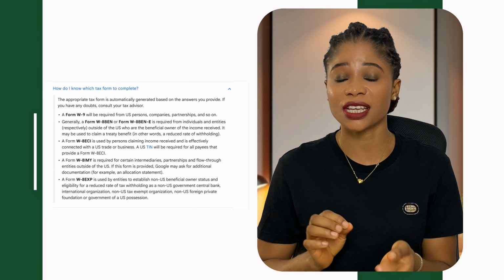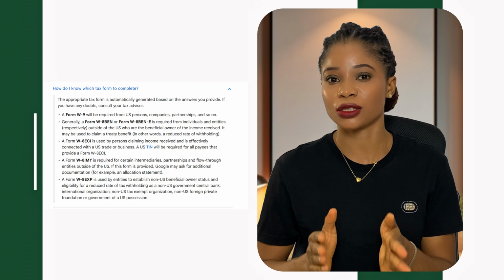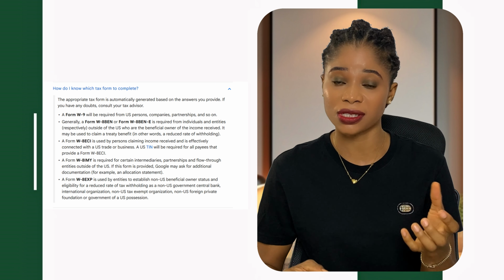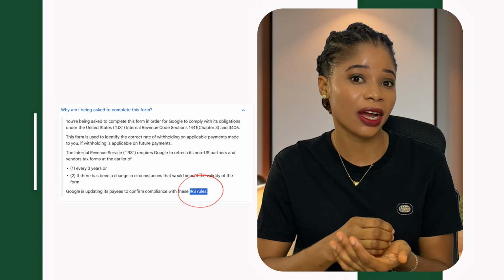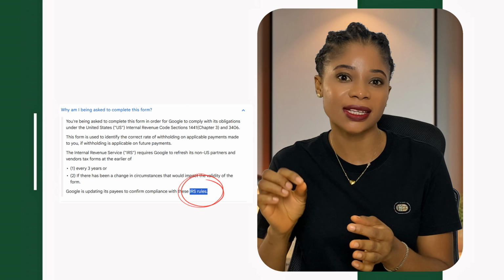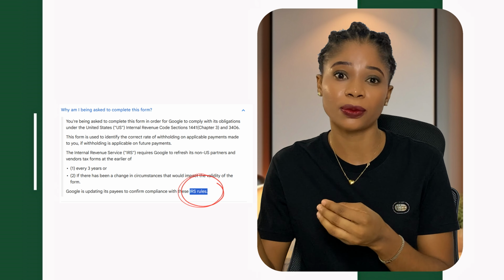Now, if you're a US citizen or live in the US, you'll be filling a different form called the W-9 form. We will get into that shortly. In this case, Google may not remove tax upfront like they do for us in this part of the world, but they will report your income to the IRS and you will pay your tax later when filing your annual tax return. So there's really no free pass for any one of us. We are all paying tax, just in different ways. Okay, now I believe that you understand what this tax form is all about.